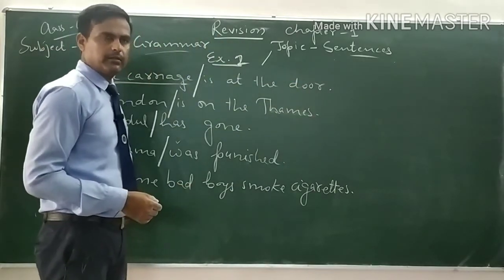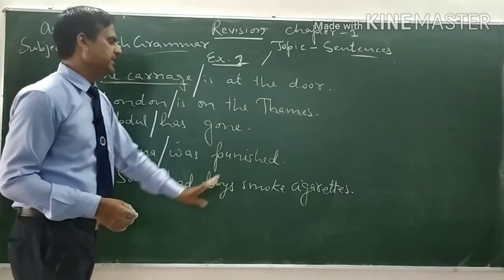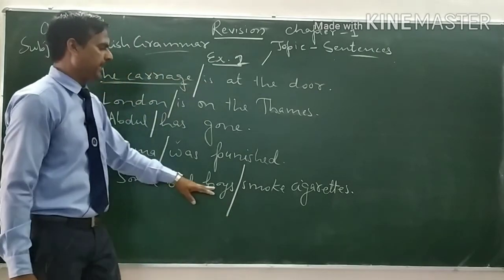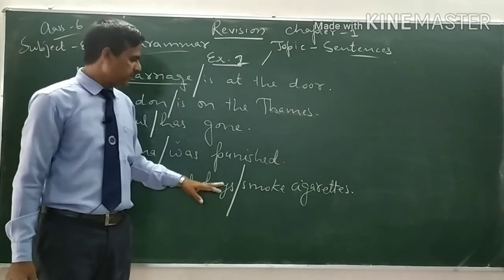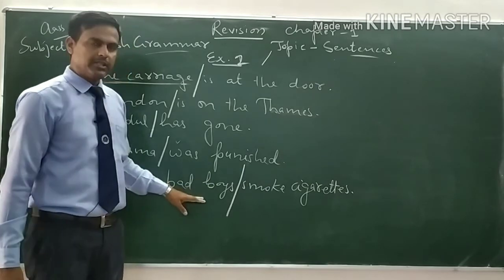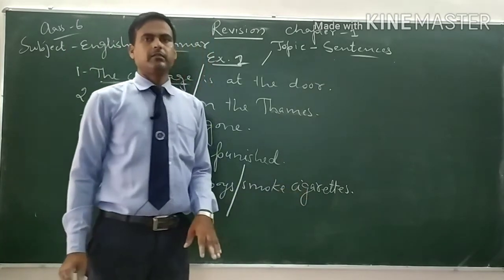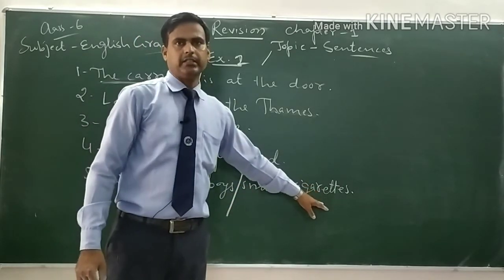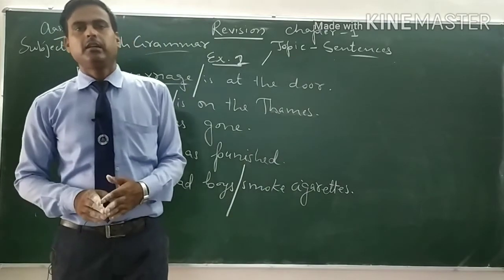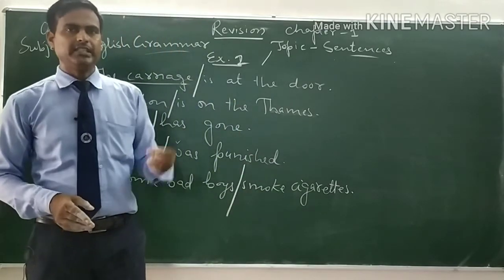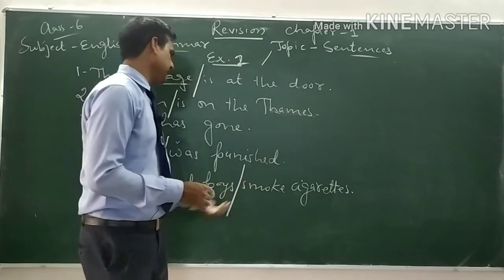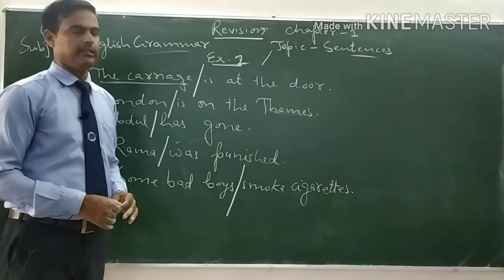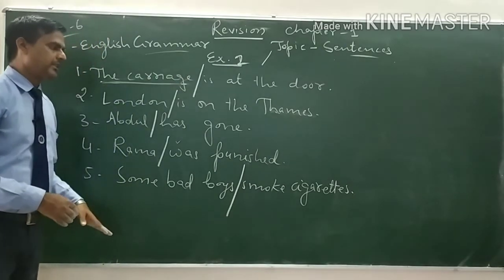See the fifth one. The fifth one is: some bad boys smoke cigarettes. We are going to say something about some bad boys. That's why some bad boys is the subject and smoke cigarettes is said about the subject. That's why this is the predicate. What is said about the subject is called the predicate. So some bad boys is the subject, smoke cigarettes is the predicate. So we can divide subject and predicate like that.